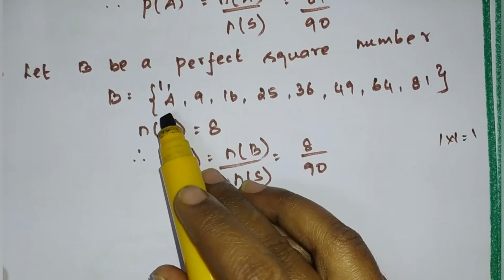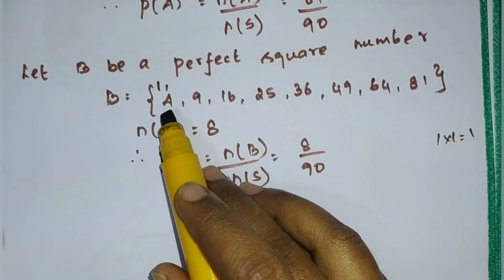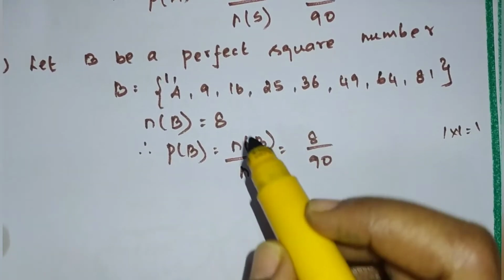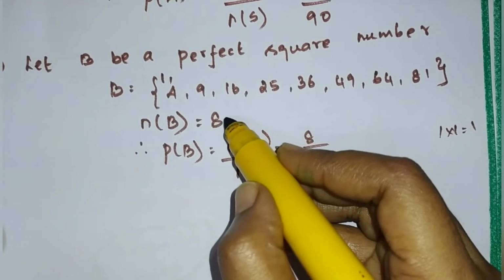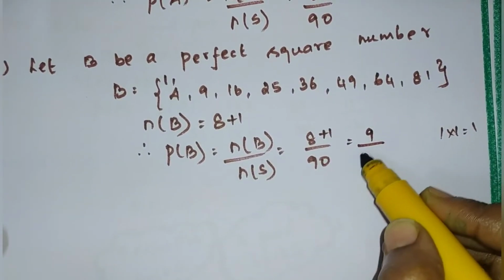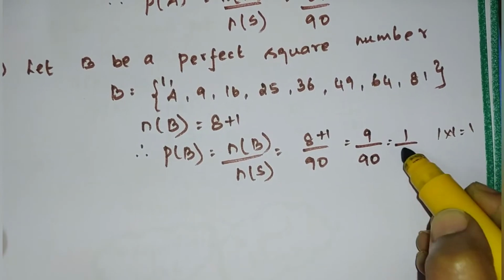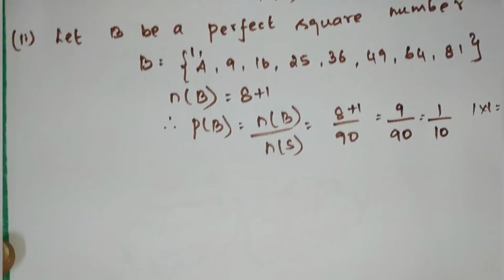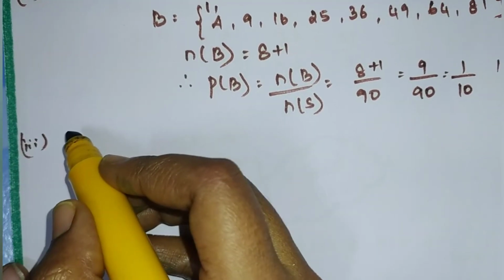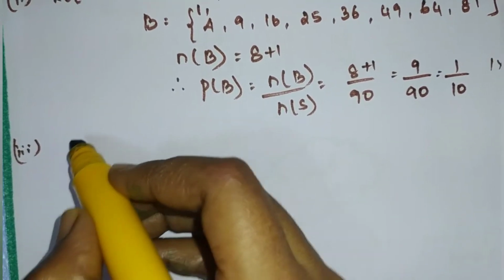Are you all clear, children? We know that 4 is a perfect square, but we don't know that 1 is also a perfect square. That also you have to write. Clear? So 8 plus 1 is equal to 9. 9 divided by 90. If you cancel, what you will get? 1 divided by 10.